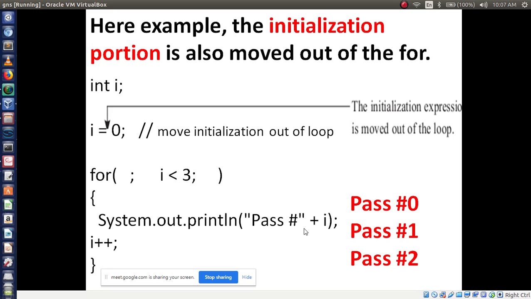Any doubts in this example? Sujit? Soumya? Any doubts? Okay.